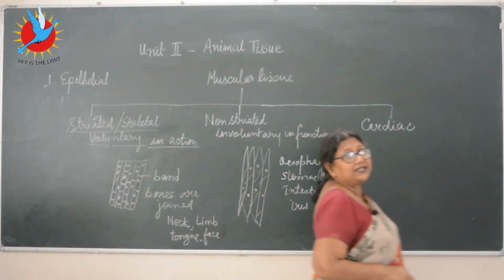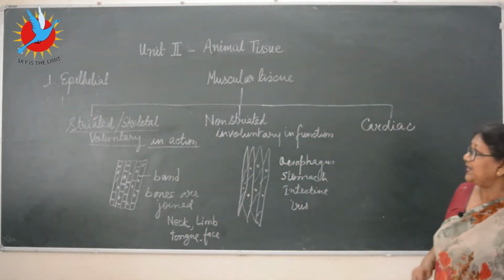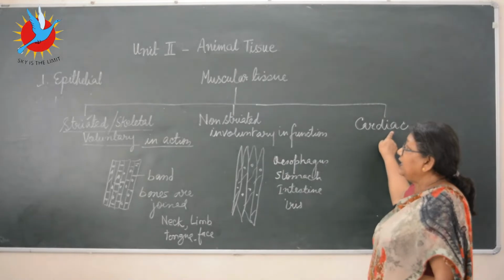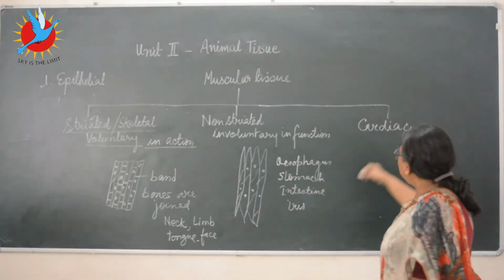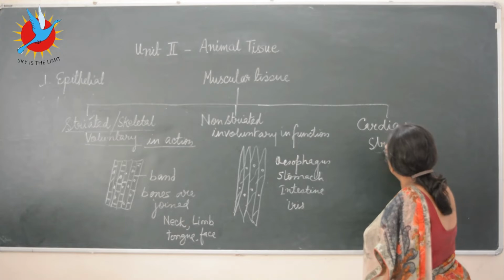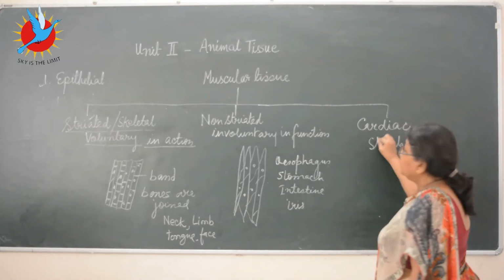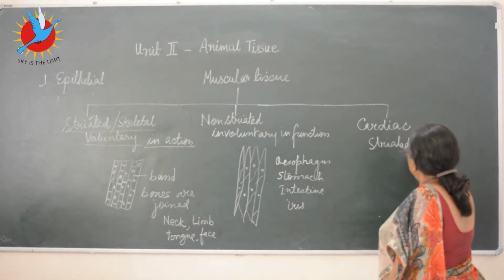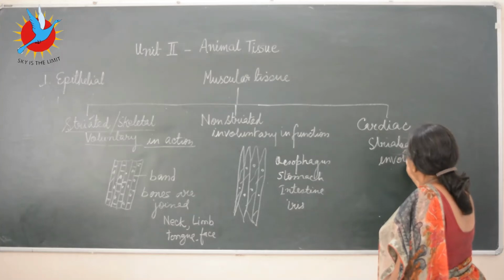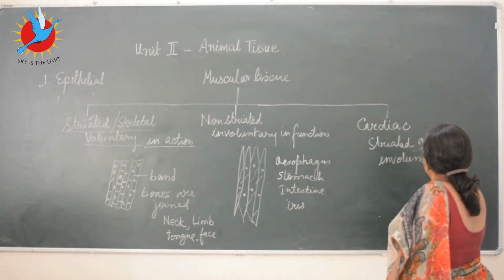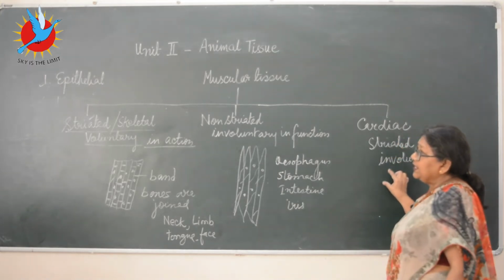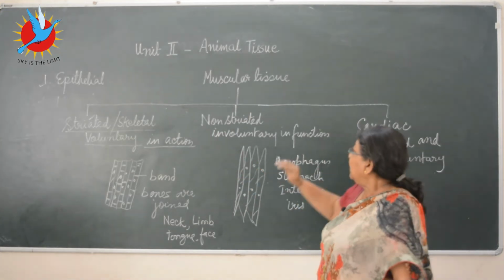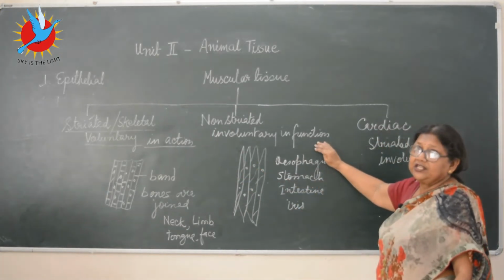Third one is a special type of muscle. Why special is very interesting. Structurally it is striated, but functionally it is non-striated. So we can call it striated and involuntary. That means structurally they will have these bands, they will look like these striated muscles, but functionally they will be involuntary. You cannot control.